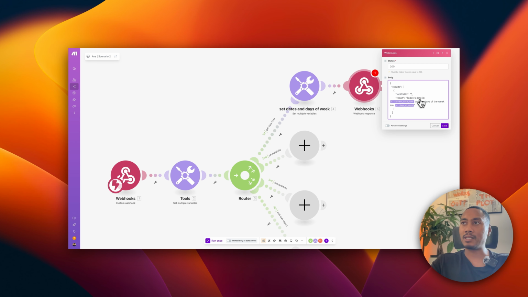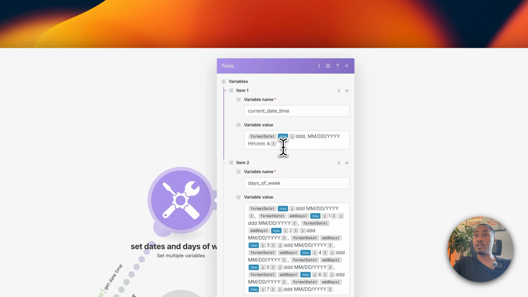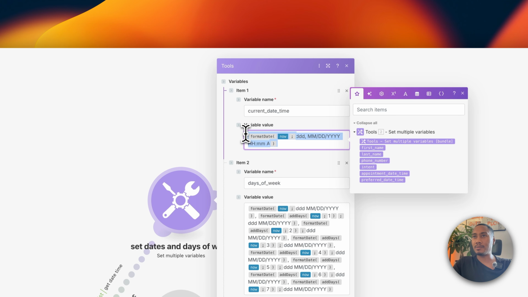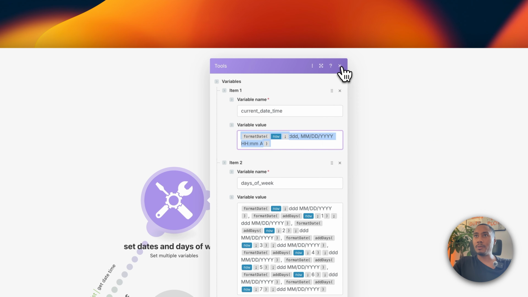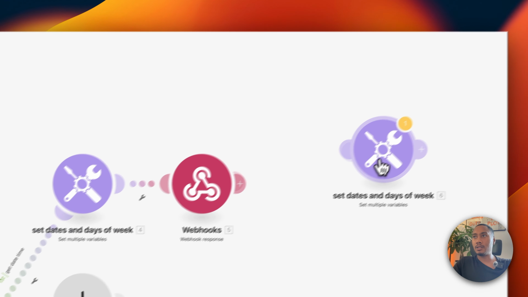But what we're returning is: today's date is, and it'll be the current day and time. And we can see we're getting this value from the set multiple variables module that we just created. And the days of the week are, and then here it will be returning the whole days of the week. Okay, so let's hit save. If this is your first time using Make, looking at something like this might be a little confusing. So let me just clone this and show you how I got this set up.